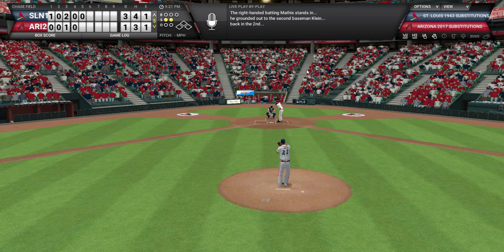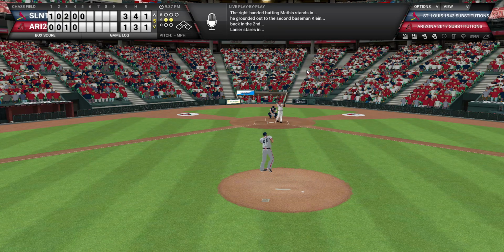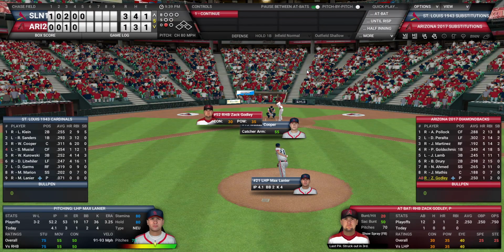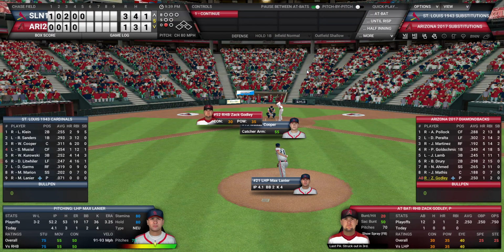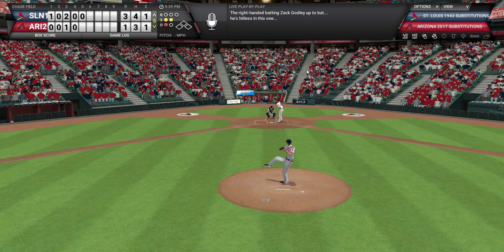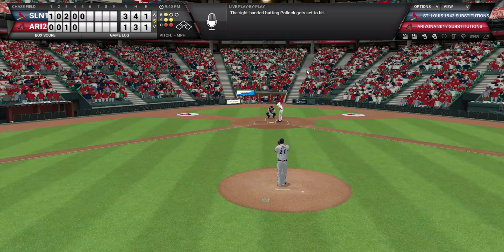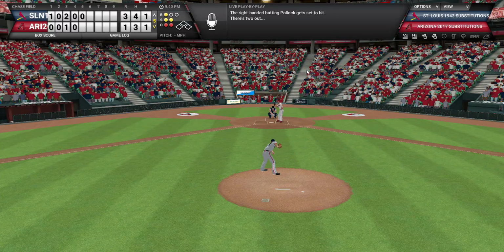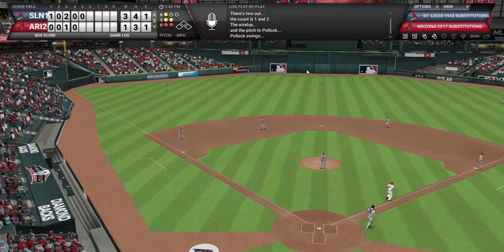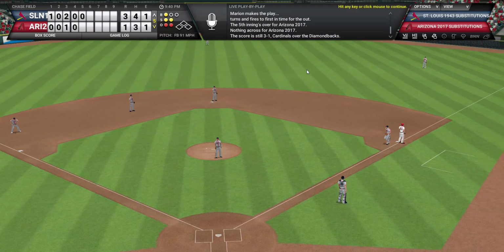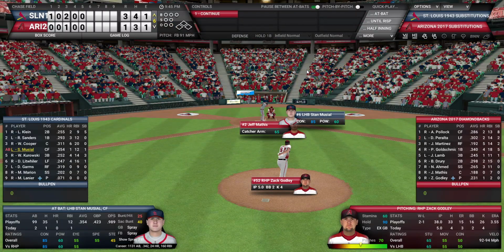Jeff Mathis is up, 0-2 count. Swinging, strike 3. Max Lanier is pitching really well so far. Zach Godley, 0-2 count, strike 3. AJ Pollock, 1-2 count. He grounds to short. Another inning over, and we go to the 6th.